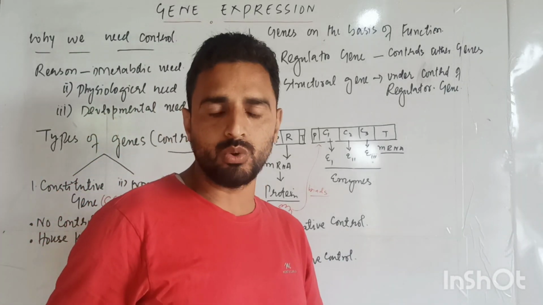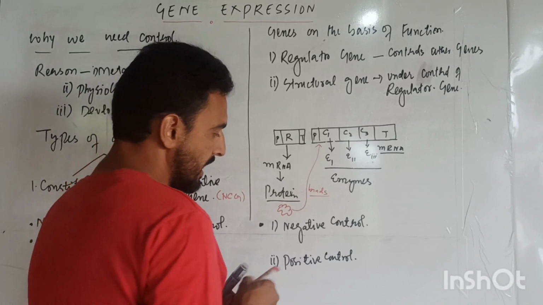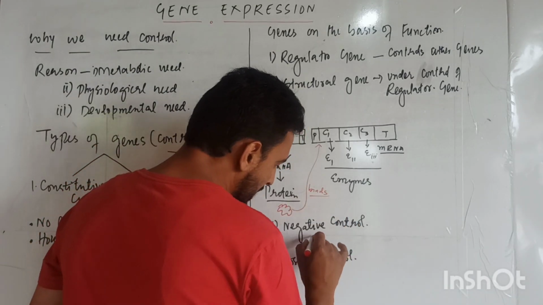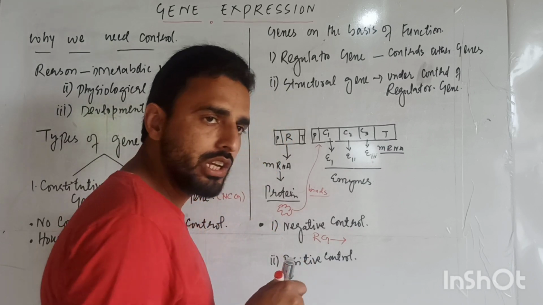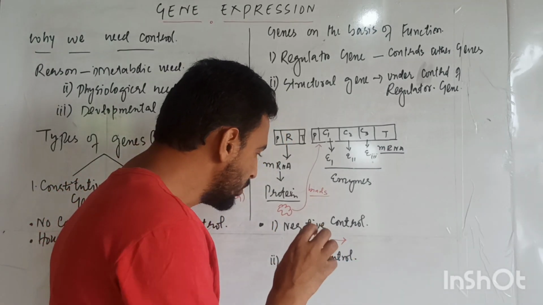What happens in negative control? Let me explain. This is the regulatory gene. Dear students, kindly have a look here.